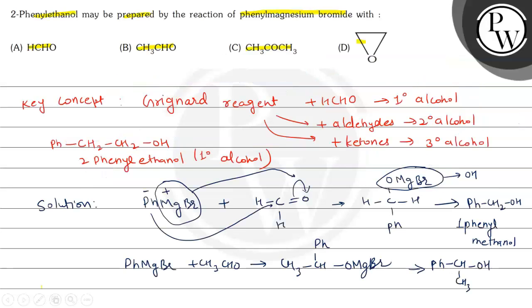That means we got our desired product on the reaction with ethylene oxide. So the correct option is option D.